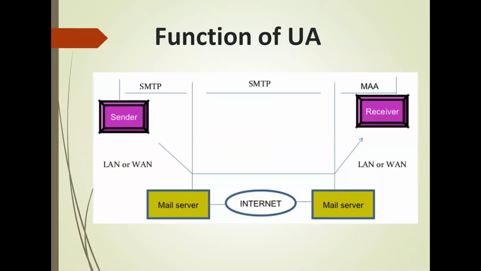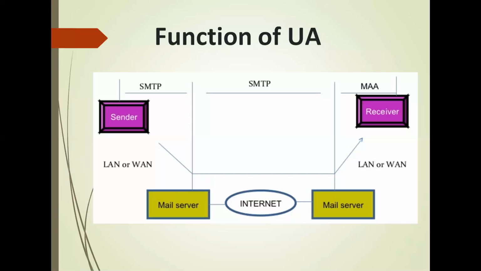Next is the function of UA. UA prepares the messages, creates the envelopes, and puts the messages in the envelope. Mail address is like local part at the rate domain name. Multipurpose Internet Mail Extension allows the transfer of multimedia messages. MTA transfers the mail across the internet, a LAN or a WAN.